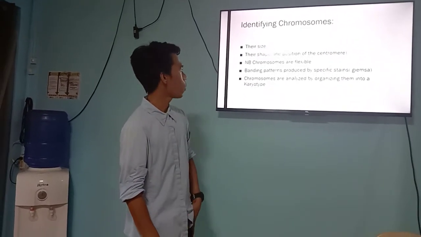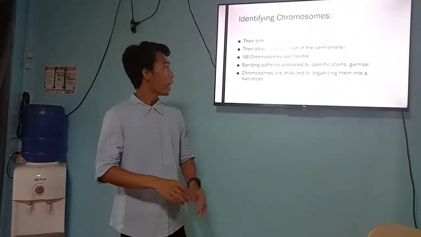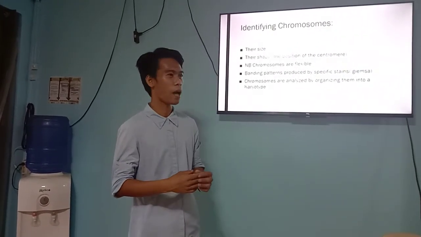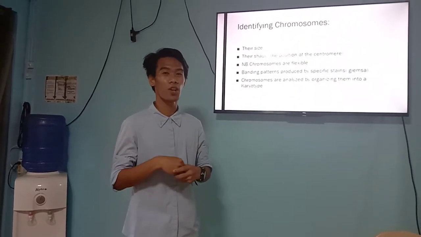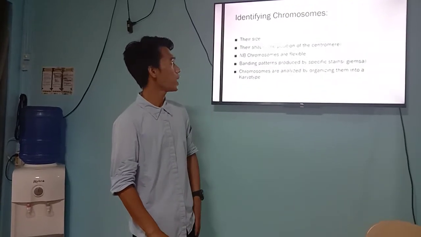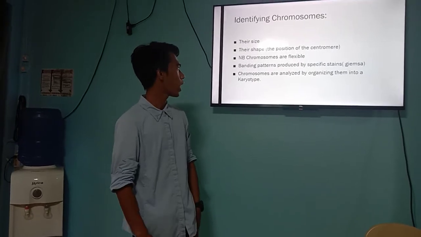So also, the banding patterns produced by specific stains, yung pattern na G banding patterns, yun isa din yun para ma-identify ang chromosomes in terms of cytogenetics. Then, in line to that, chromosomes are analyzed by organizing them into a karyotype.